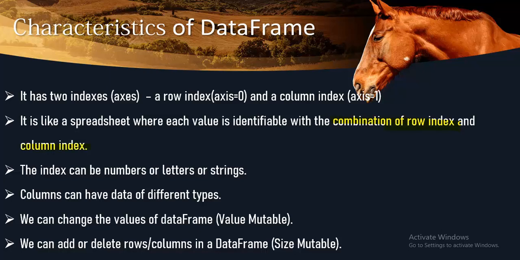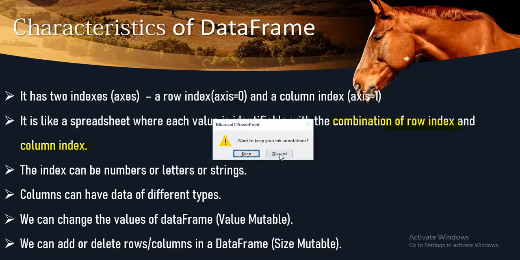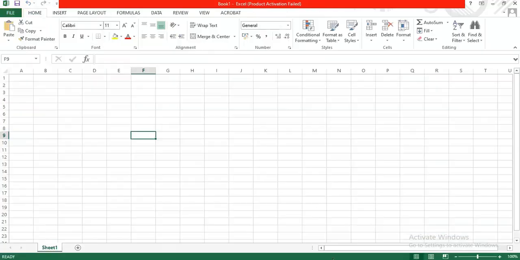Okay, let you see. This is a spreadsheet, and here you see the number of cells are available. Let's suppose if I click here, then it is the combination of this column label C and row 9. Then the address of this cell is C9. Similarly, if I click on this cell, what will you get as the address?